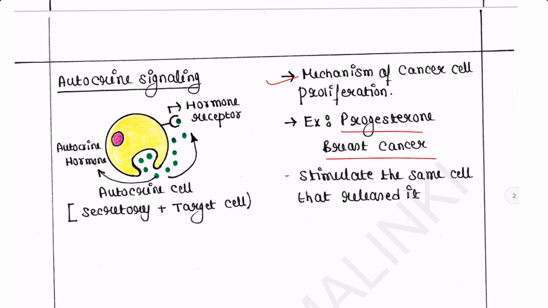So this is the cell, that is the secretory cell, and that is also the target cell. So from this secretory cell, autocrine hormones are getting released, and then they bind to the receptor of that cell itself, and then they will exert their effect.